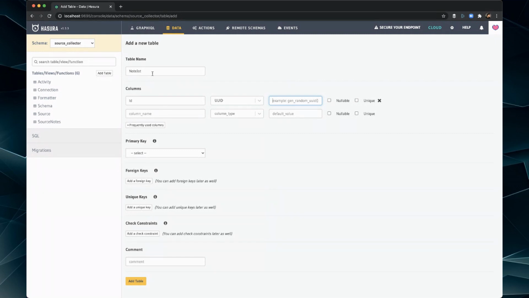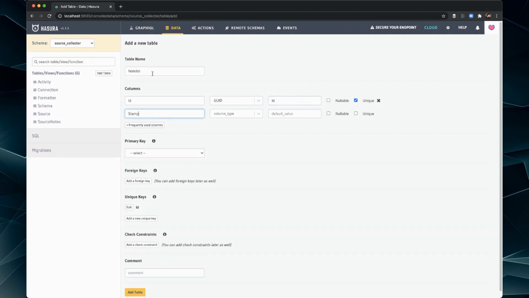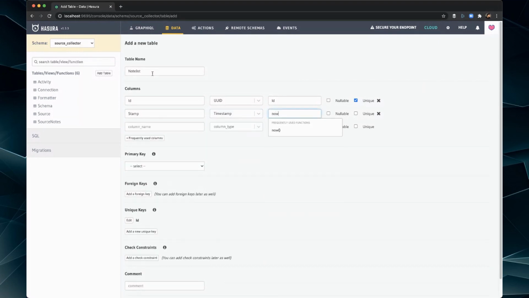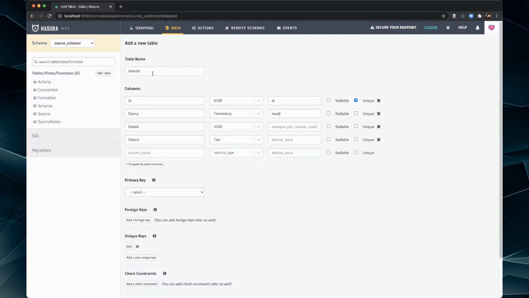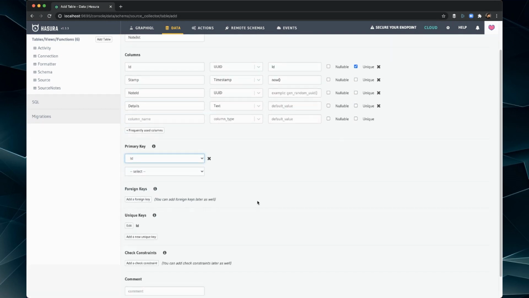So once we add a source, we can then add activities. So it knows how we can write a functional application that knows how to go get data from that source, and we can write notes about that source here also. So this is ID, it's unique, stamp, because my favorite column. Now, then note ID, UID, and then details. It's going to be the actual note itself. And maybe we'll add some stuff later in the future, but right now that's all we need.